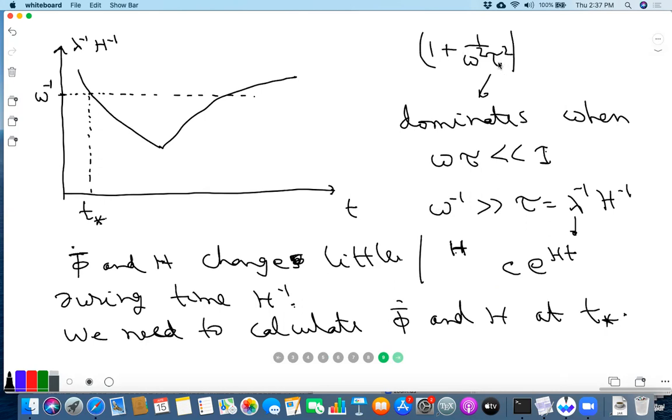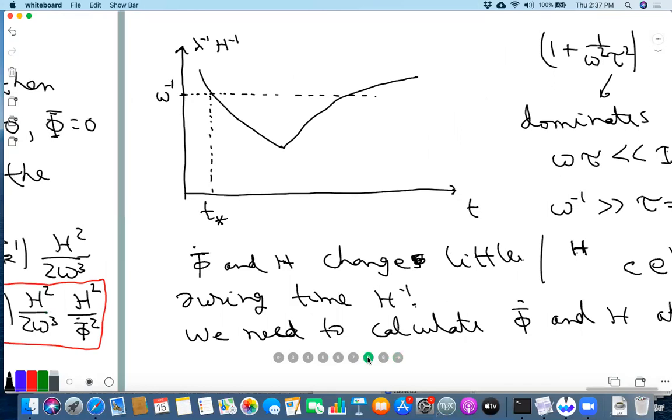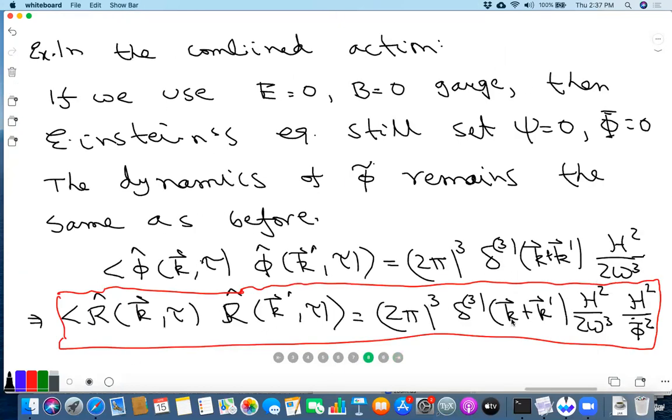Because as tau is going to 0, omega tau is decreasing. During that interval, phi bar dot and H remain more or less fixed. And that's the value of phi bar dot and H you should use in this formula. Okay, that we have done for the de Sitter calculation.